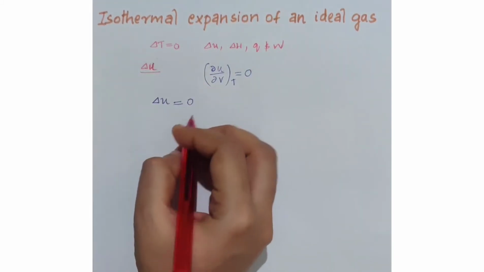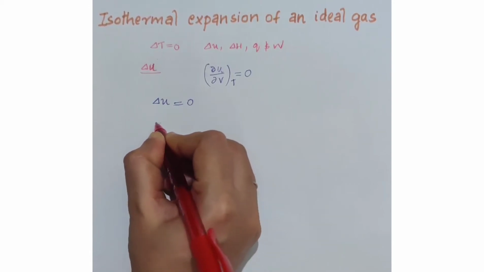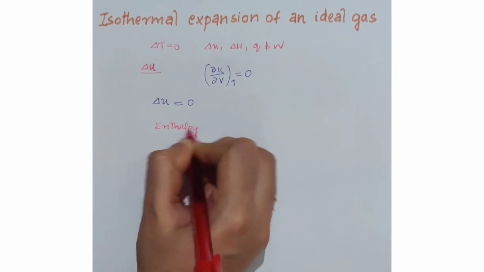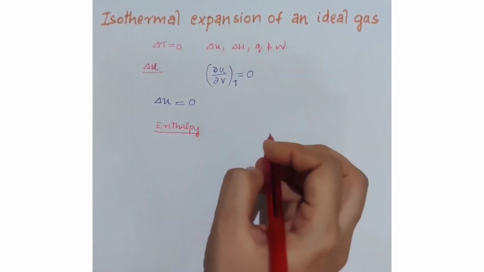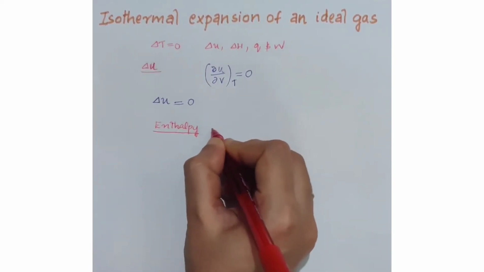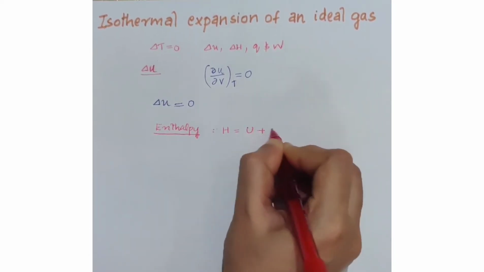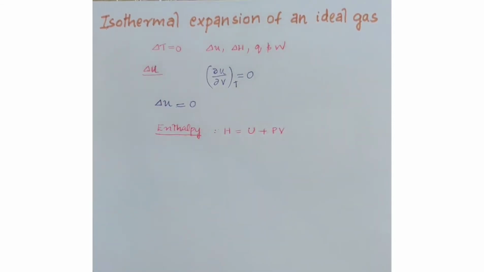Next, we are calculating the value of enthalpy. This enthalpy we had discussed earlier, that H is equal to U plus PV.